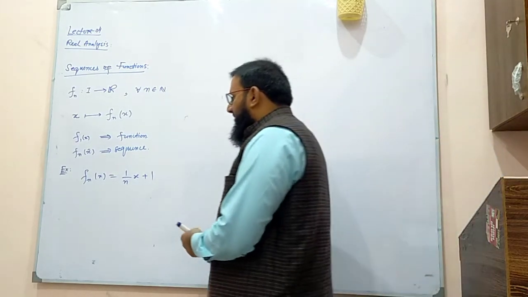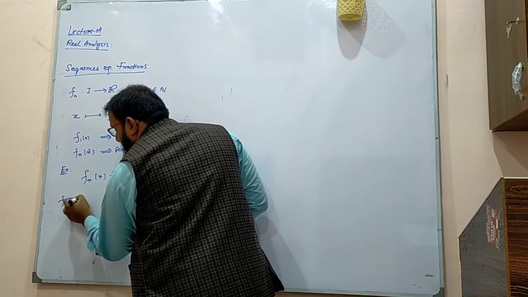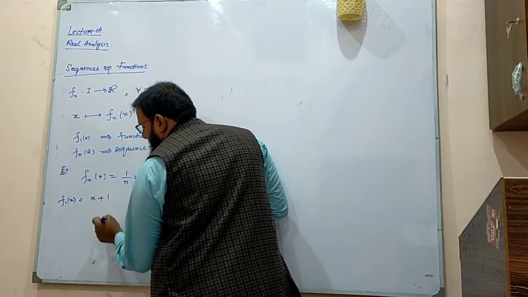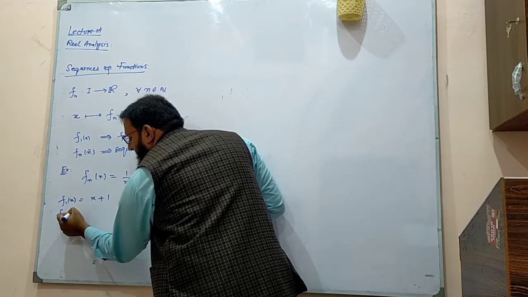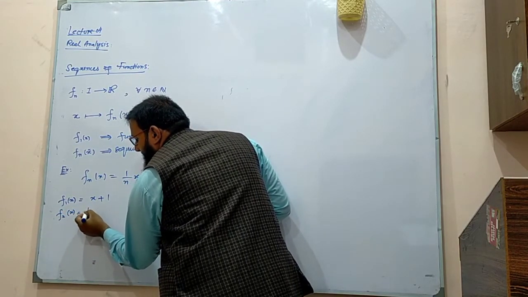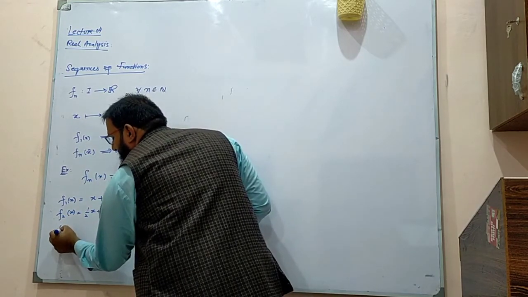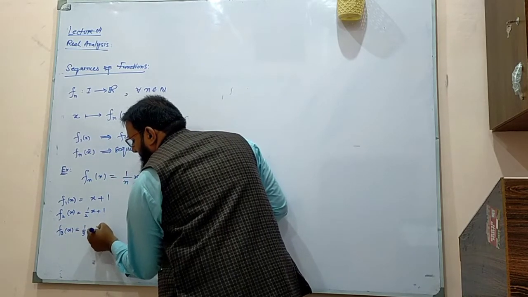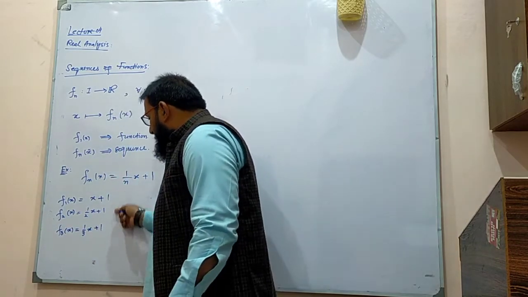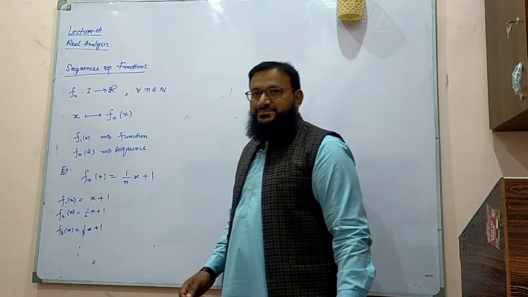For example, fixing n to be 1, f1 of x would be x plus 1, so this is a function. Fixing n to be 2, this becomes 1/2 times x plus 1. Fixing n to be 3, this becomes 1/3 times x plus 1. These all are functions, but we call this particular thing a sequence of functions.